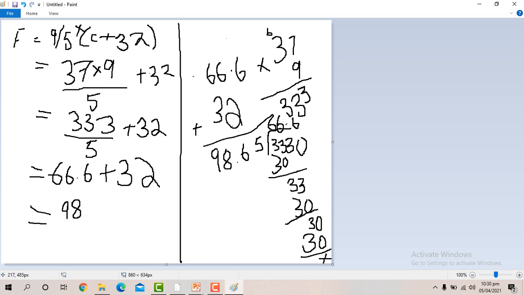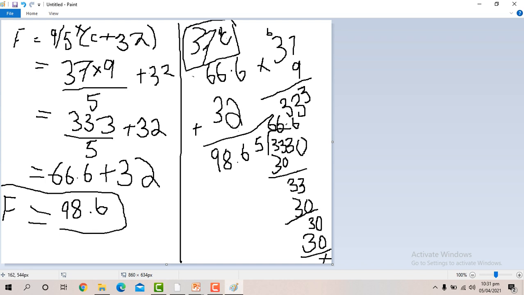So 37 degrees centigrade, the temperature of a patient, will be equal to 98.6 degrees Fahrenheit.